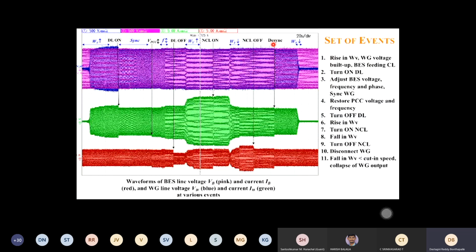And this is the instant where the generator started acting as a motor. This is where you need to take a decision to disconnect or desync the wind. So wind has disconnected here, then there is a further fall in wind velocity and it will go without any buildup of voltage. That is the full scenario recorded here.